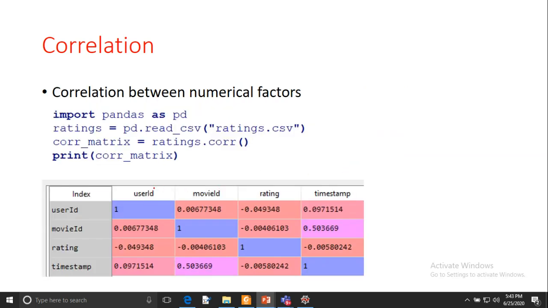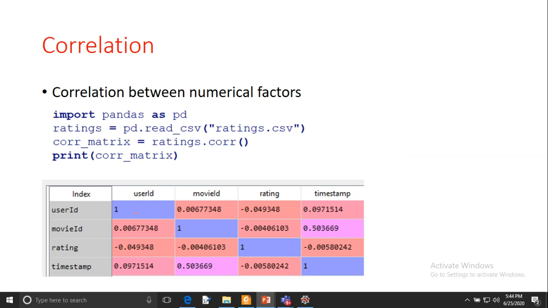Here, all the variables are numerical values. If you look at the previous slides, user ID, movie ID, rating, timestamp, they have only numerical values. So that's why I'm not removing any categorical variable.